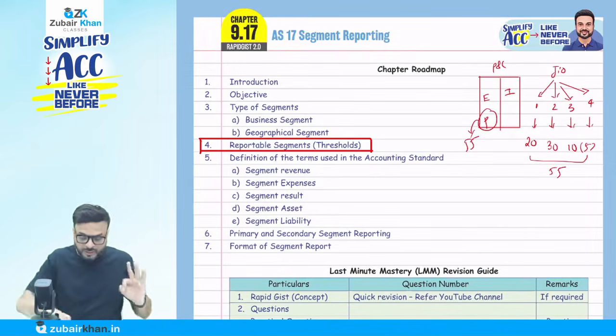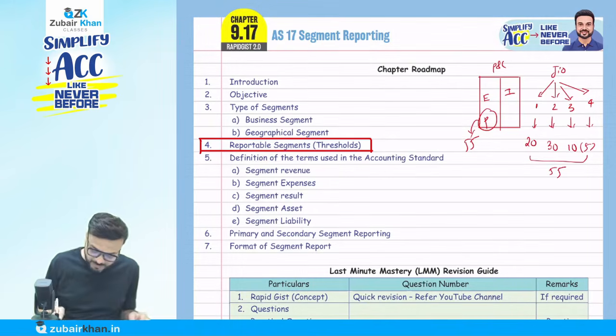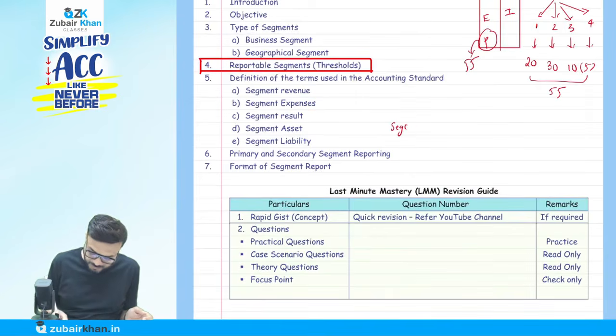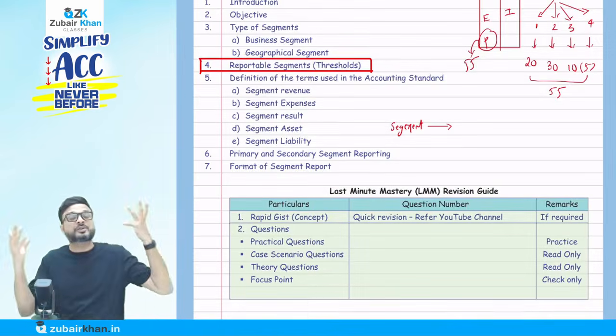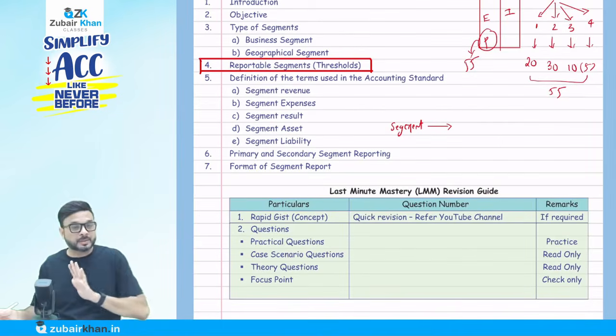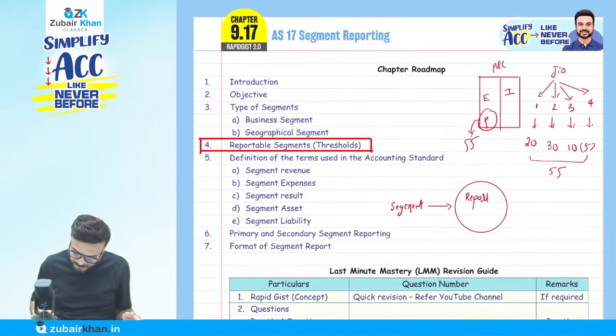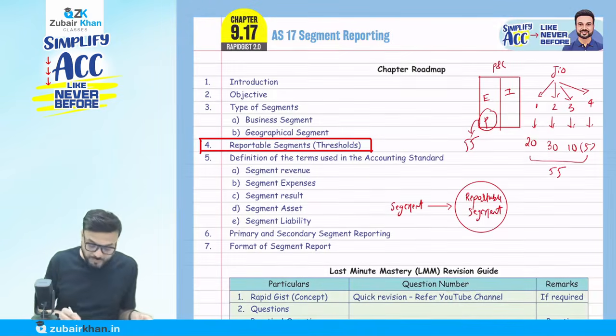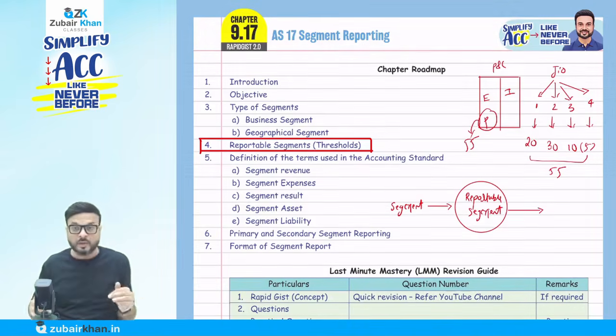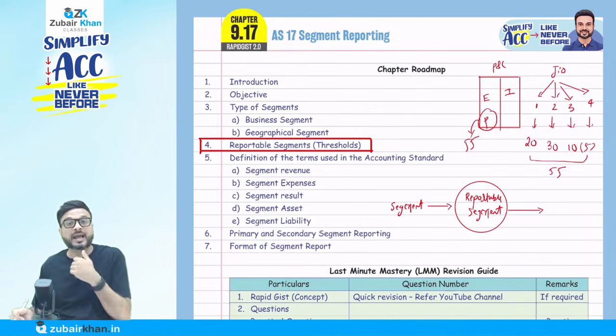But when they have to report segment-wise, we'll discuss that. Three things are going to come here. First of all, what is a segment? This is important. Now, whether all segments are reportable segments? There might be hundreds of products, and not all are necessarily reportable. So first we will see what we mean by segment, then we'll see reportable segment. After that, one more point is going to come: whether in those reportable segments, they are primary or secondary.